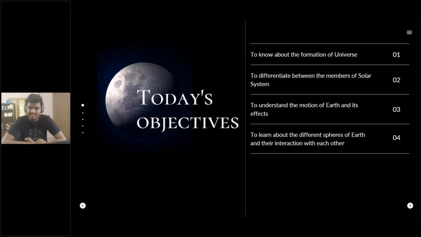The second one is to differentiate between the members of the solar system. So if you're wondering what the solar system is, that's what we're going to be covering today. The third is to understand the motion of Earth and its effects. We're going to be seeing what the motion of Earth is and what effects it has on all of us, on the world around us, right? And the next thing is to learn about the different spheres of Earth and their interaction with each other. The Earth has different spheres, and we're going to understand how they are all interconnected and actually provide us a living environment in our world today, right?